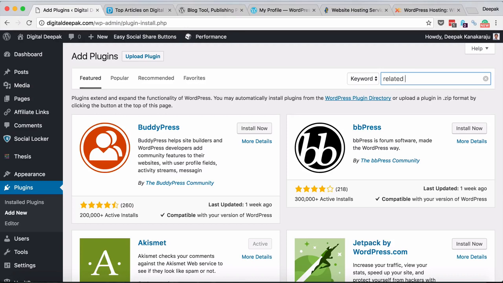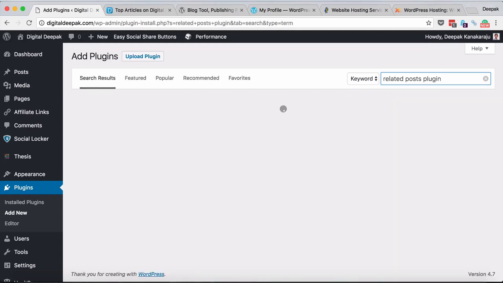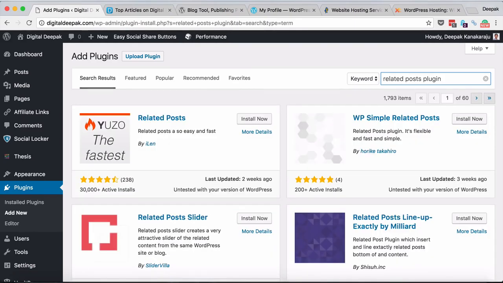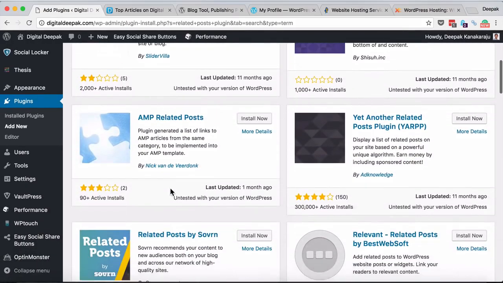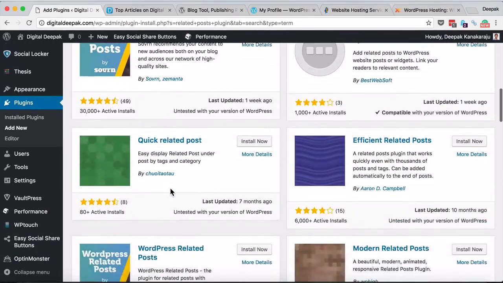Let me just search for it. So if I search for Related Post plugin, you can see there are a few plugins. You can see the ratings, you can see the number of installs. So go ahead, look at a review of a plugin, and if you like that plugin, just install it.